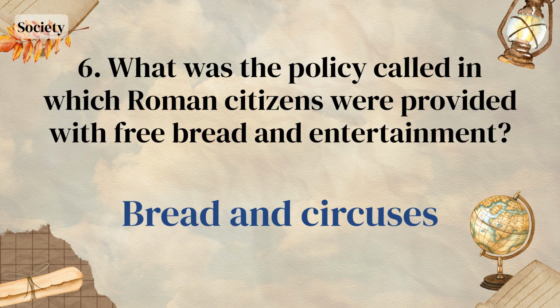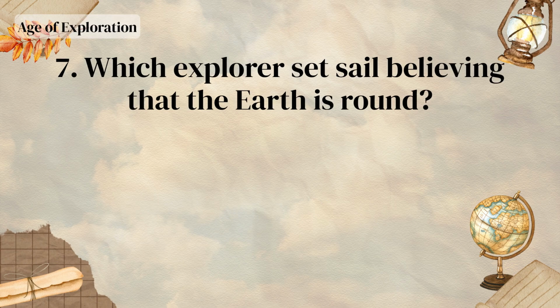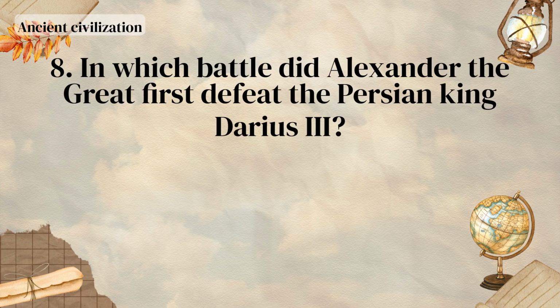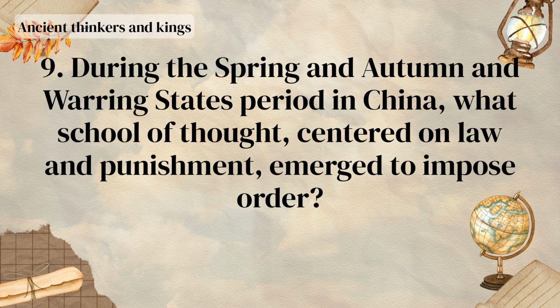Bread and circuses. Which explorer set sail believing that the Earth is round? Columbus. In which battle did Alexander the Great first defeat the Persian king Darius III? The Battle of Issus. During the Spring and Autumn and Warring States period in China, what school of thought, centered